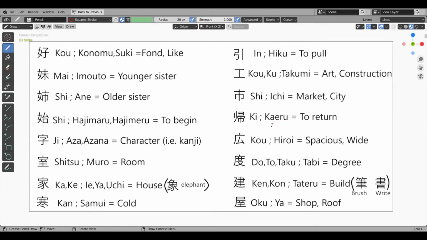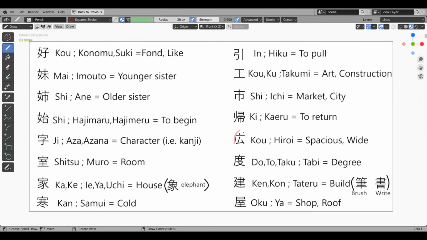Kaeru or return kanji. This kanji has a cut radical, a city radical and a fallen mountain like radical. This fallen mountain radical indicates losing power or stopping action. Hence, it is used in the sleep kanji. So, together these radicals mean cut short visit to the city and go home. The real meaning of this kanji is return. Onyomi is ki.